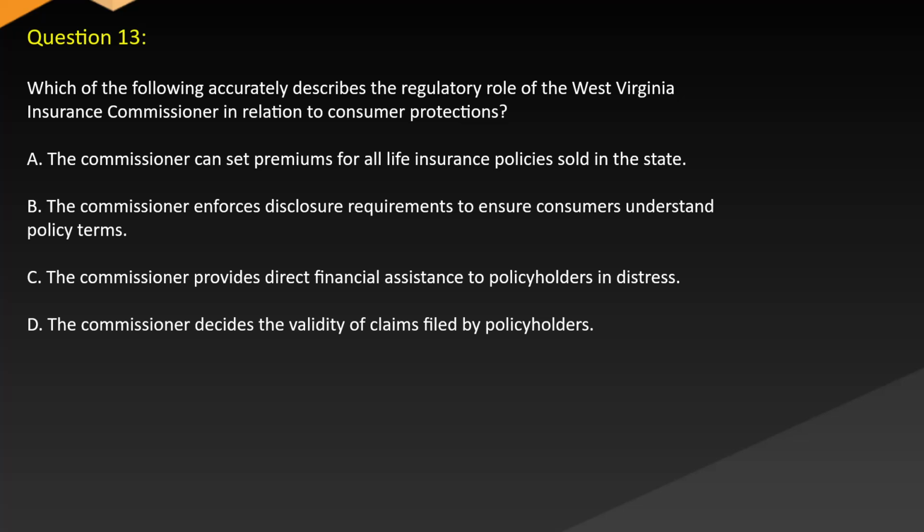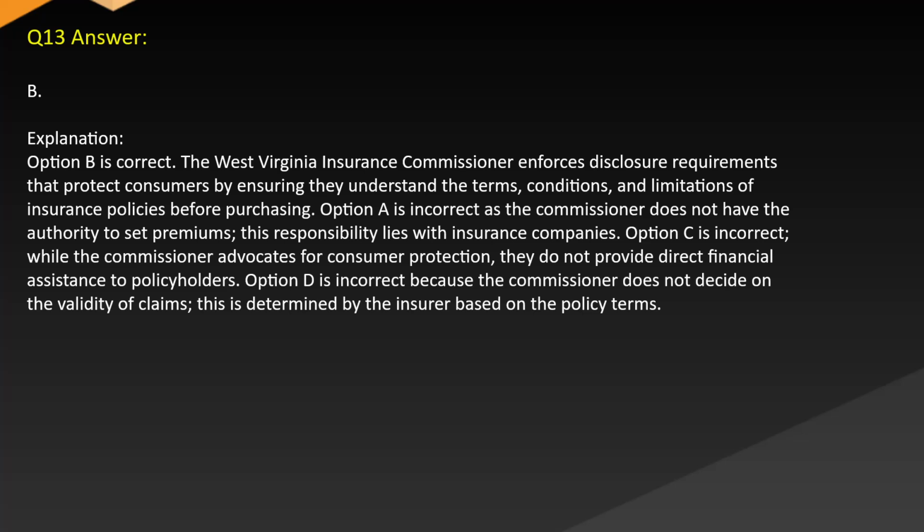Answer. B. Explanation. Option B is correct. The West Virginia Insurance Commissioner enforces disclosure requirements that protect consumers by ensuring they understand the terms, conditions, and limitations of insurance policies before purchasing. Option A is incorrect, as the Commissioner does not have the authority to set premiums, and this responsibility lies with insurance companies. Option C is incorrect. While the Commissioner advocates for consumer protection, they do not provide direct financial assistance to policyholders. Option D is incorrect because the Commissioner does not decide on the validity of claims, and this is determined by the insurer based on the policy terms.